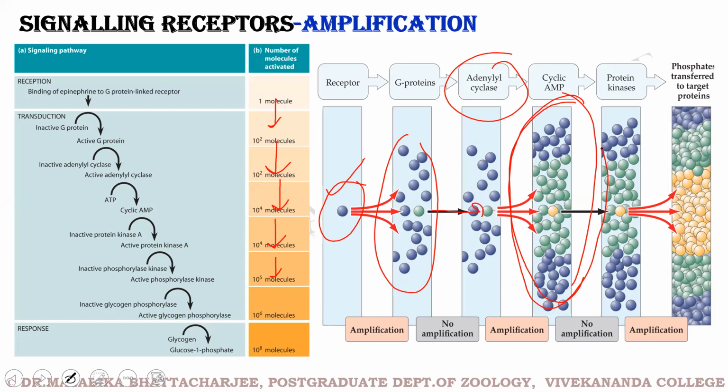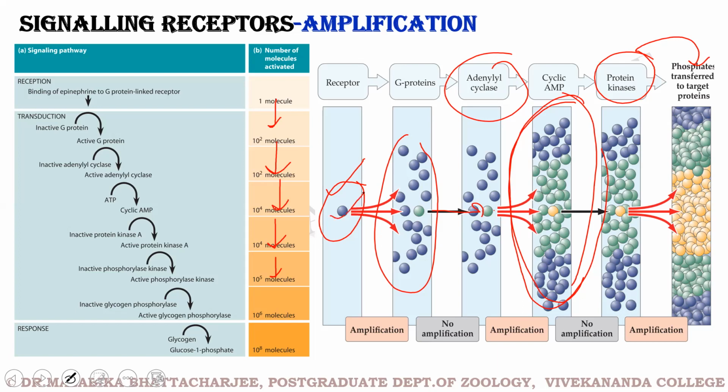And multiple cyclic AMP can in turn further activate multiple protein kinases. The moment protein kinases are activated, they add phosphates to a huge amount of target proteins. So in each step, this amplification is occurring.